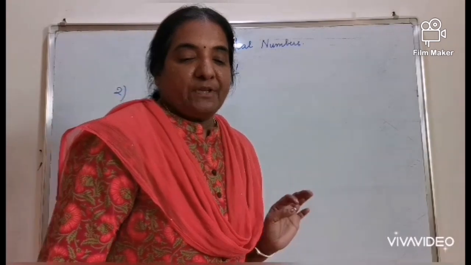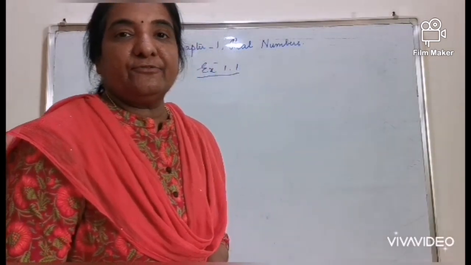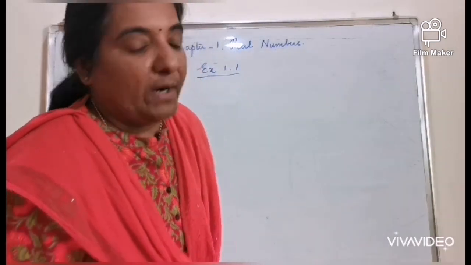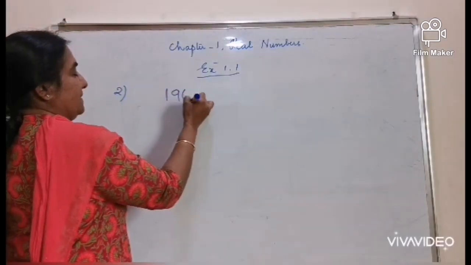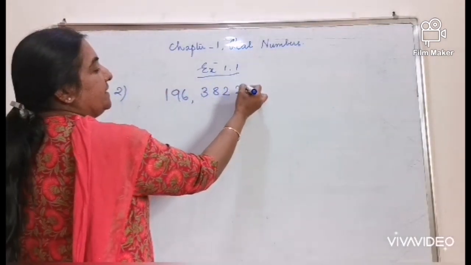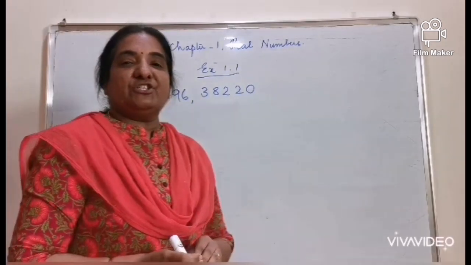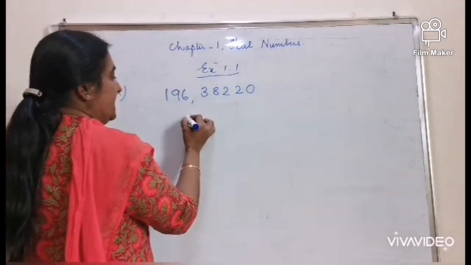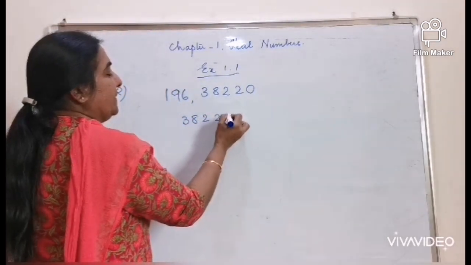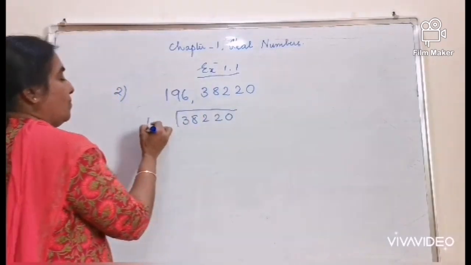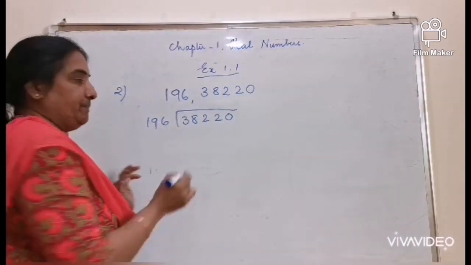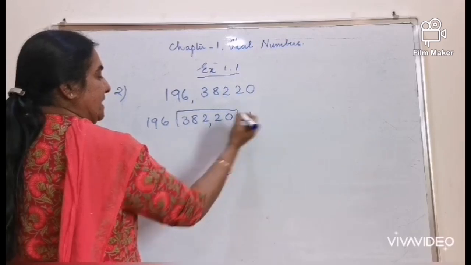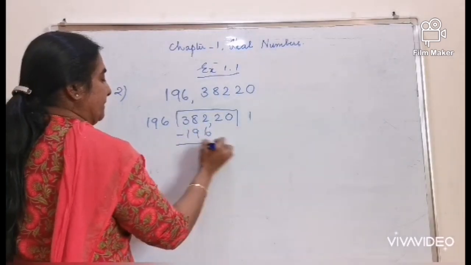Question number 2. Find the HCF of 196 and 38,220 by Euclid's division algorithm. 38,220 is the dividend, 196 is the divisor, the normal division gives 1 time.